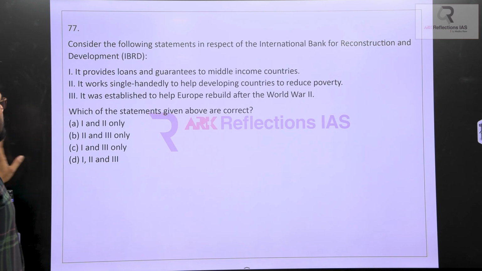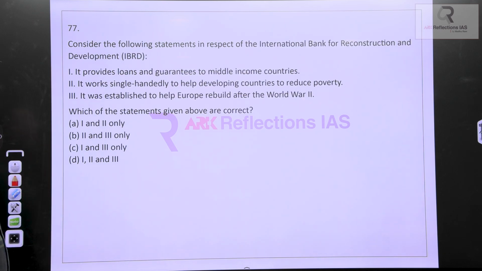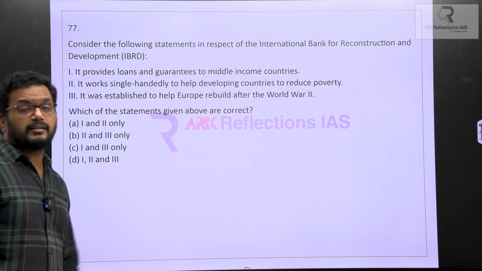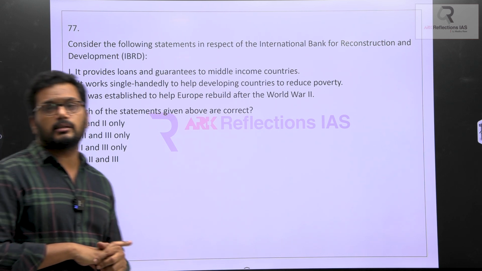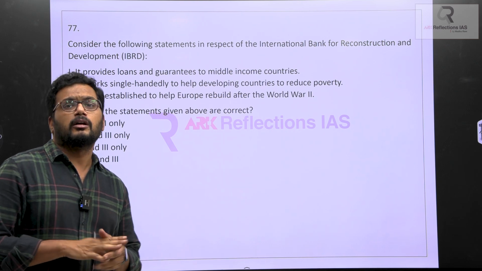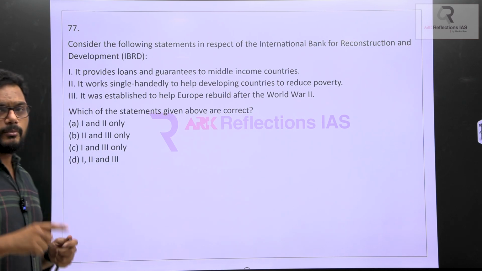Alright, 77th question we'll see now. Consider the following statements in respect to IBRD and IDA, that is International Bank for Reconstruction and Development and International Development Association, both related to the World Bank institution. World Bank Group means 5 institutions, World Bank means 2 institutions. First among them is IBRD.